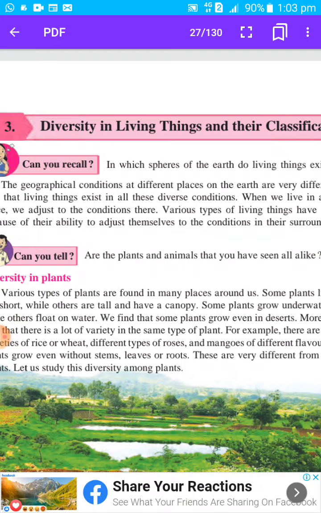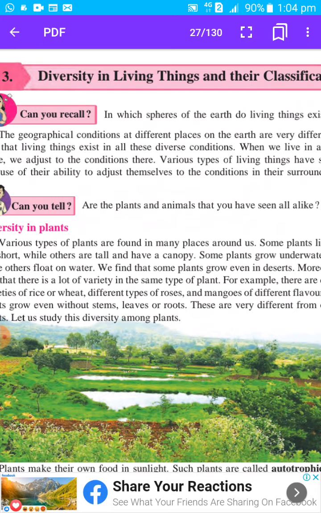It is very essential, as there are a number of plants and animals on the earth, so to identify them, to remember them, and to study them, we have to classify them. Classify means we have to arrange them systematically.